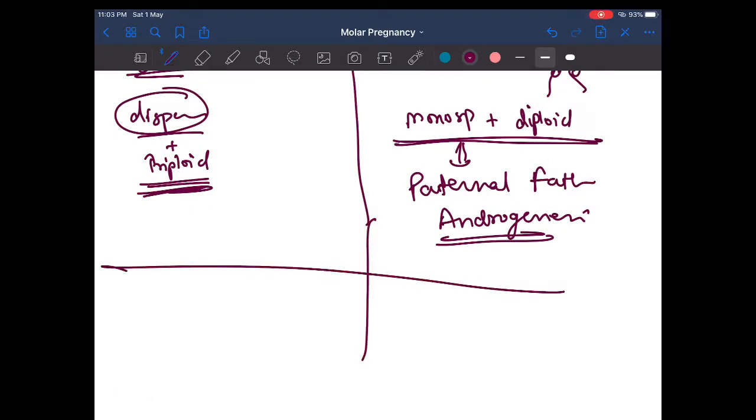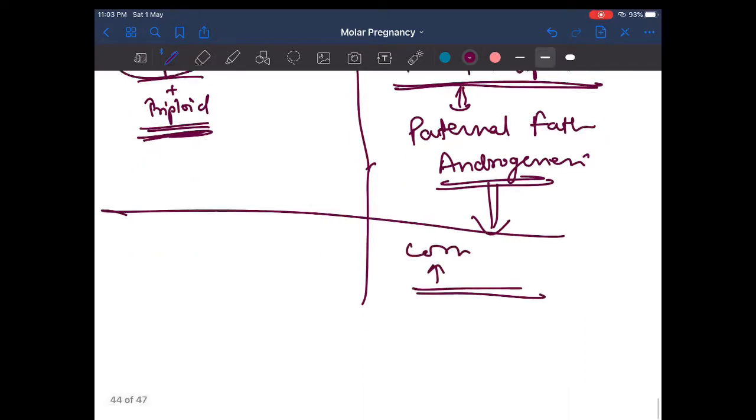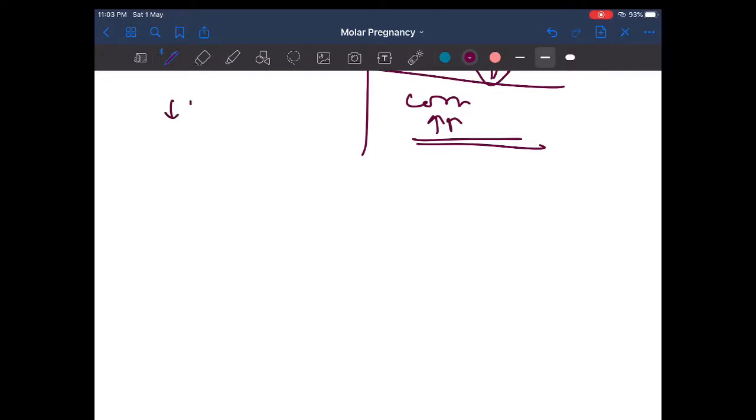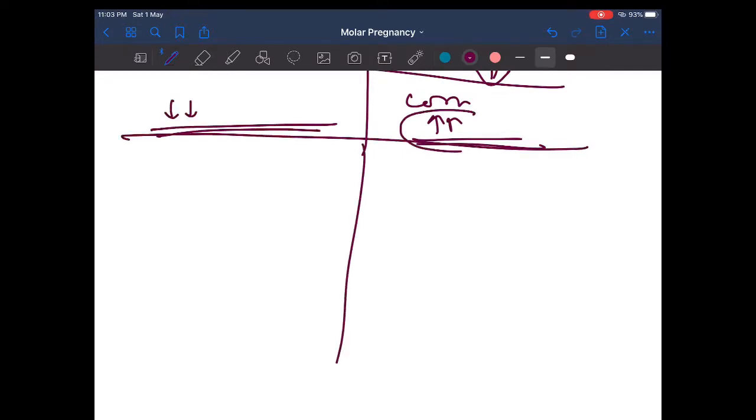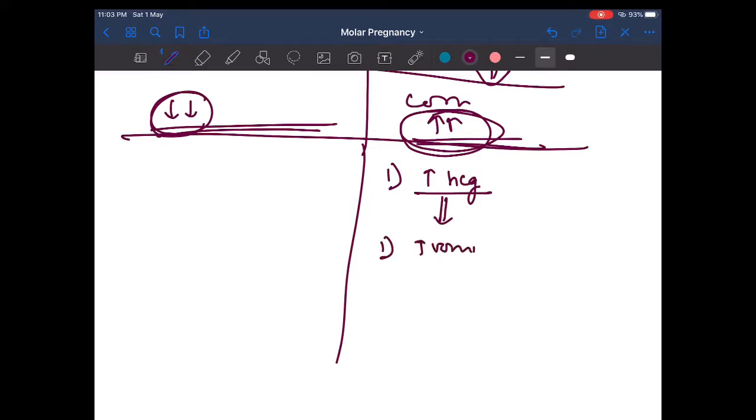Okay, so next point, since it is complete androgenesis, all the features we are going to talk about in the next section will be more in complete and less in partial mole. So the first feature is increase in hCG. Complication due to increase in hCG, number one, is increase in vomiting due to pregnancy, known as hyperemesis gravidarum.